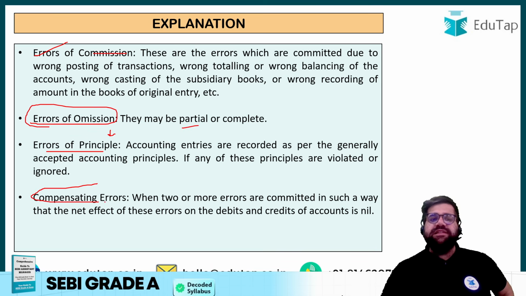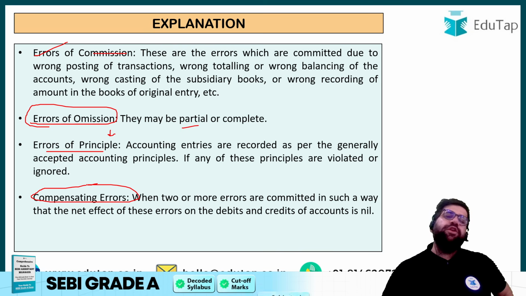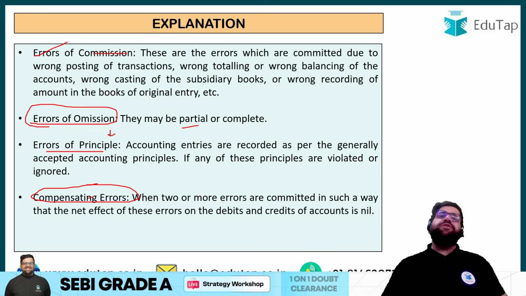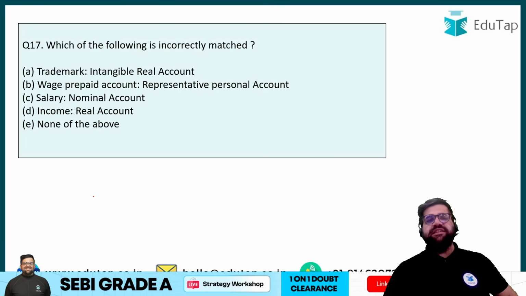Then you have compensating error. Compensating errors is not a new class. It comes from commission, omission, and principle only, right? Compensating errors are basically those errors which will not impact your trial balance. The net effect will be same, like debit will equal credit. So that is your compensating errors.